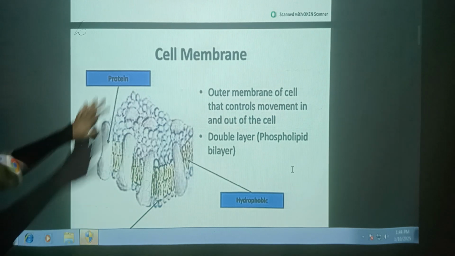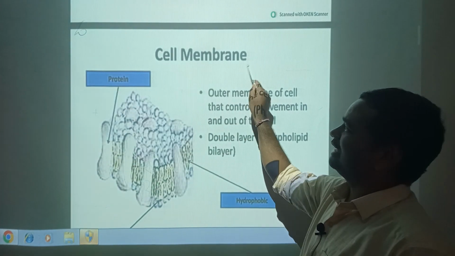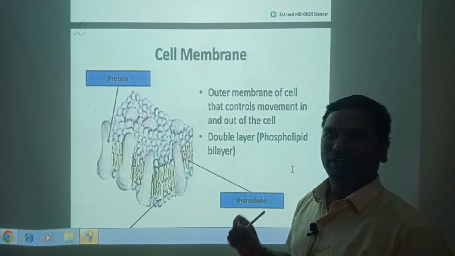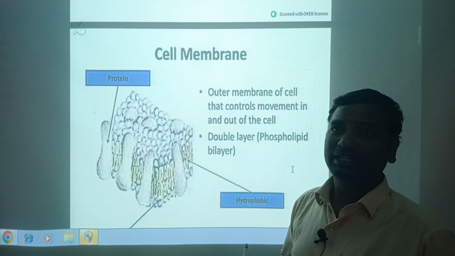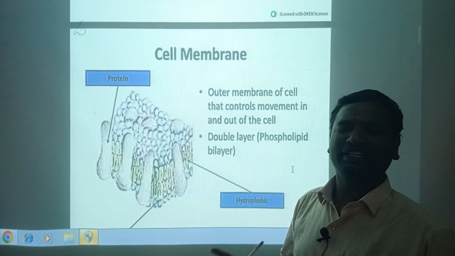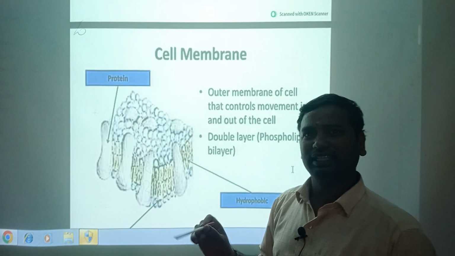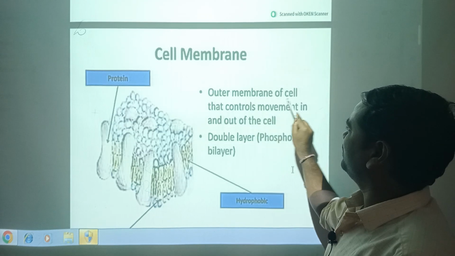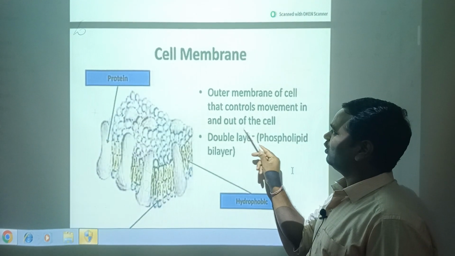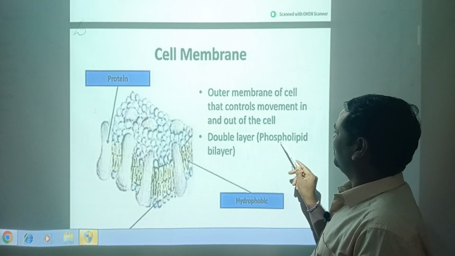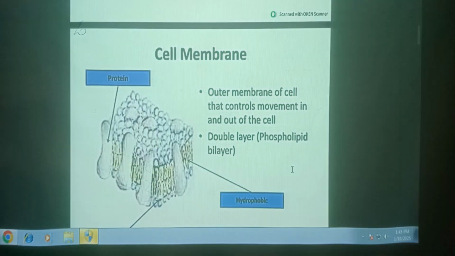This is the ultrastructure of animal cell, the plasma membrane. The plasma membrane, this is the cell membrane, has a very important role: outer protection, permeability, semi-permeability, selective permeability, different specified characters. Different theories are there. Plasma membrane is the main outer membrane of the cell that controls movement in and out of the cell, a double layer phospholipid bilayer.